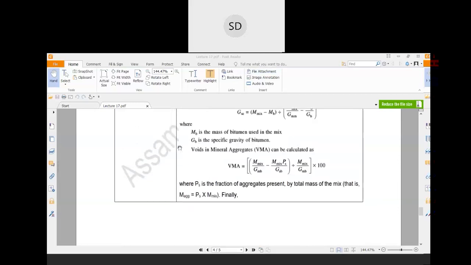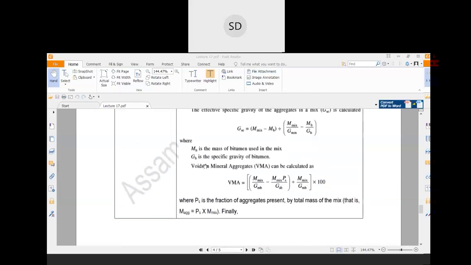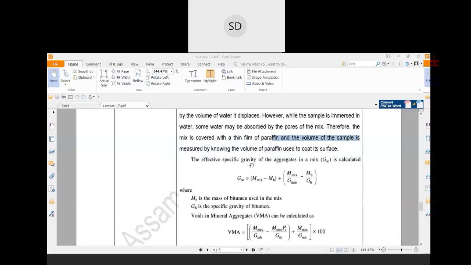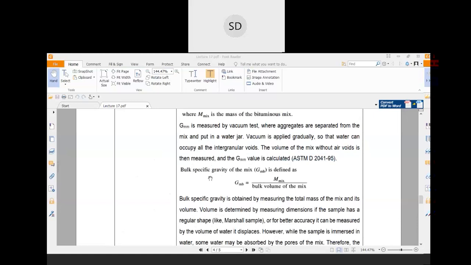Now other definitions are there. That is VMA, which is defined as voids in mineral aggregates. This is the formula for the VMA. See, this is M mix divided by Gmb. M mix means the total mass of the mix, divided by Gmb. What is Gmb? That is the bulk specific gravity of the mix.